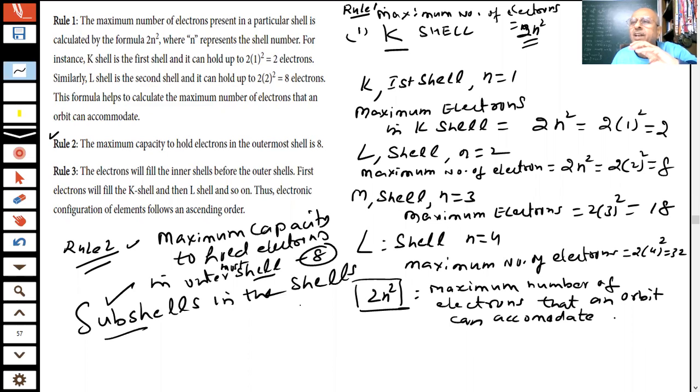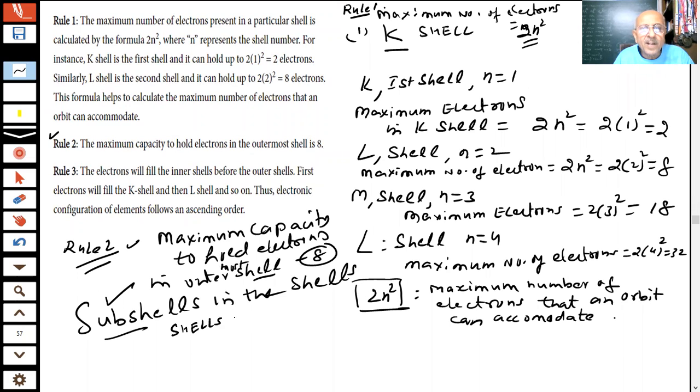So there are shells, and within the shell, there are subshells also. Electrons go into a shell, and in the shell, they go into subshells. And subshells have orbitals, and in each orbital, a maximum of 2 electrons can live.